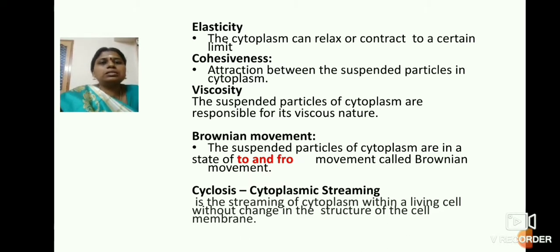Elasticity: the cytoplasm can relax or contract to a certain limit. So the cell is not rigid, it is semi-fluid, and this semi-fluid state is maintained by means of the cytoplasm, and this relaxation and contraction is by means of the actin filaments present in the cytoplasm. And next one is cohesiveness. This cohesiveness is because of the gel nature of the cytoplasm. So this cohesiveness makes an attraction between the suspended particles in the cytoplasm.